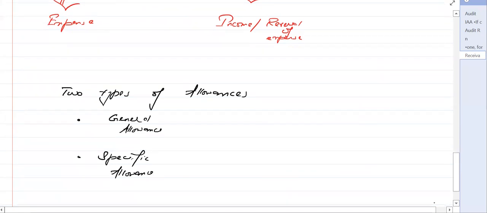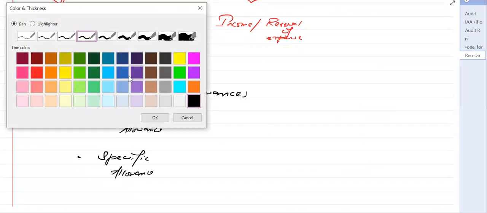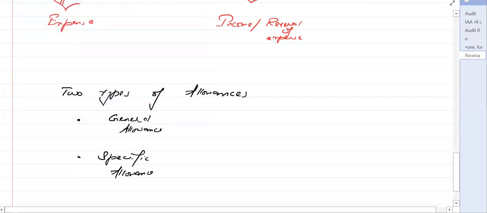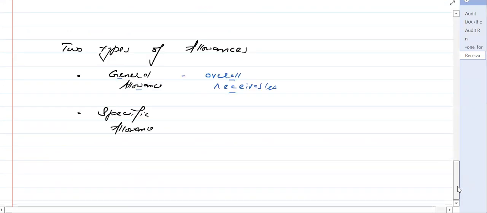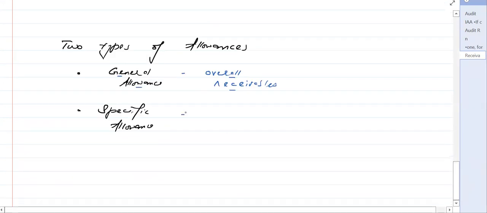I've already told you about allowances for receivables where you have a doubt that some receivables might not pay. For example, if it is regarding the overall receivables, and you're not talking about any particular receivable,